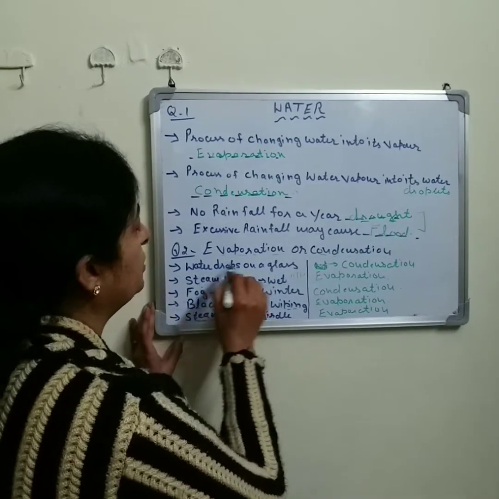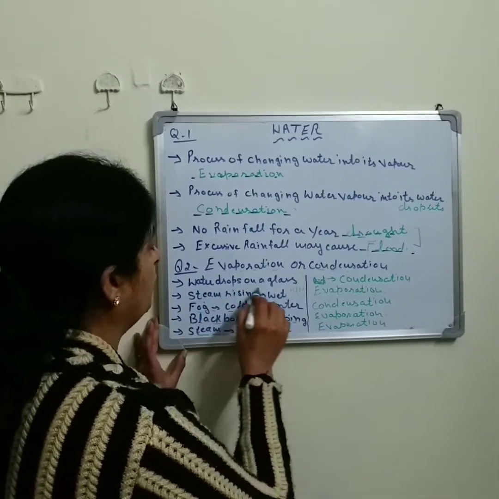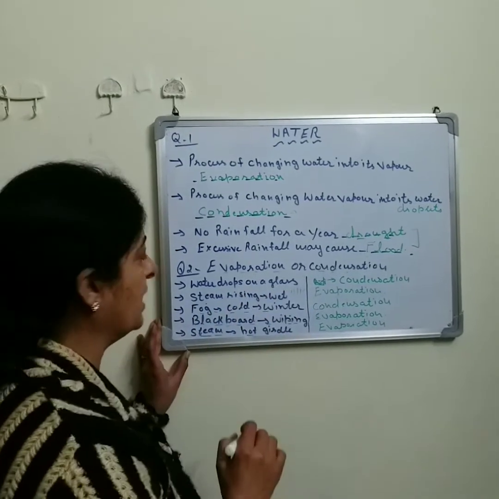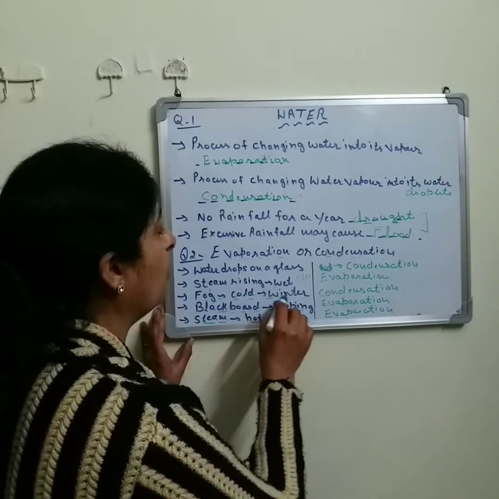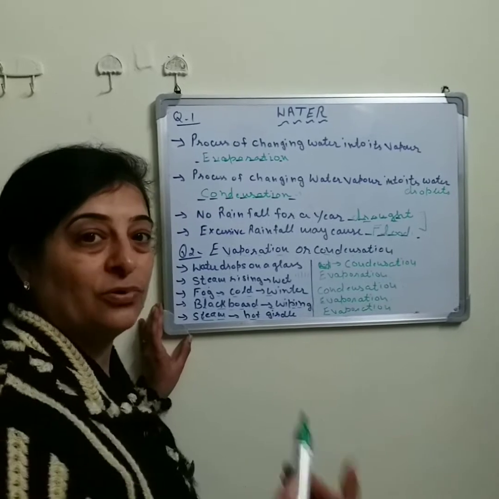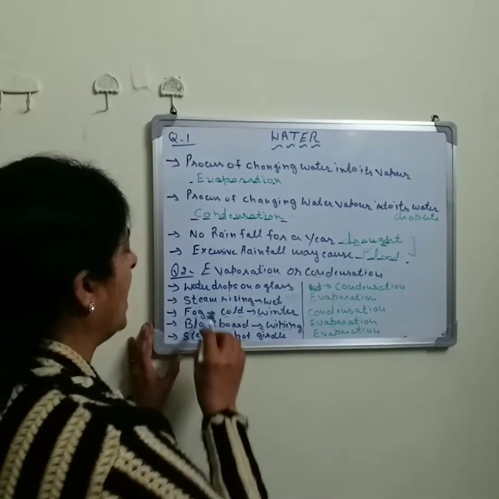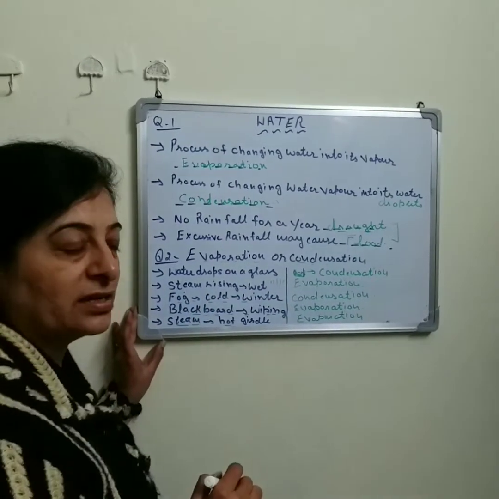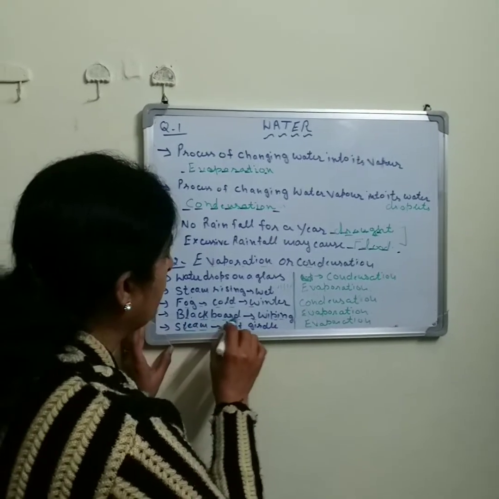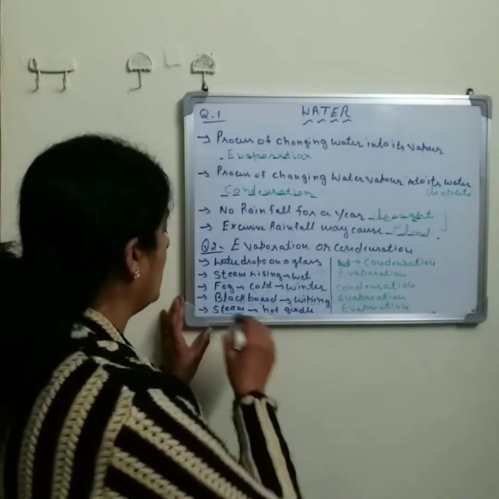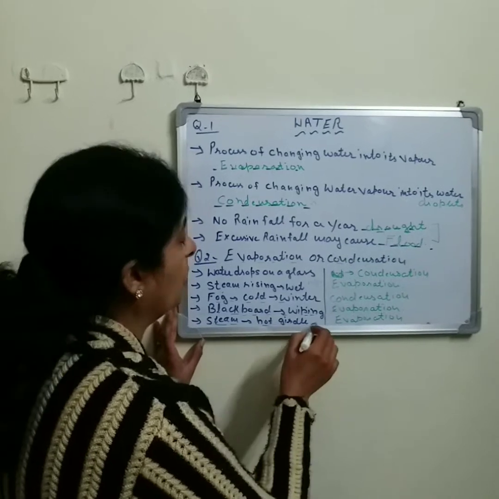Now, water droplets on a glass and the fog in a cold winter morning are due to the process of condensation, and the steam rising from the wet cloth, the blackboard drying up after wiping, and the steam from a hot kettle are due to evaporation.